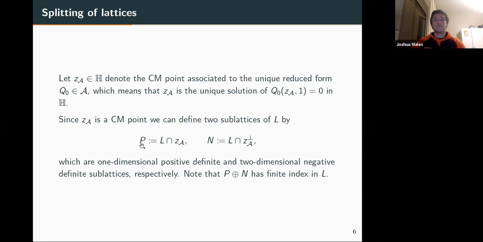And it turns out that this positive definite lattice P, which is L intersected with Z sub A, this line, is 1-dimensional and positive definite. And the same thing for N, but now it's 2-dimensional and negative definite. And the good thing is that P plus N has finite index in L. So we're not losing too much information by doing this. Okay.